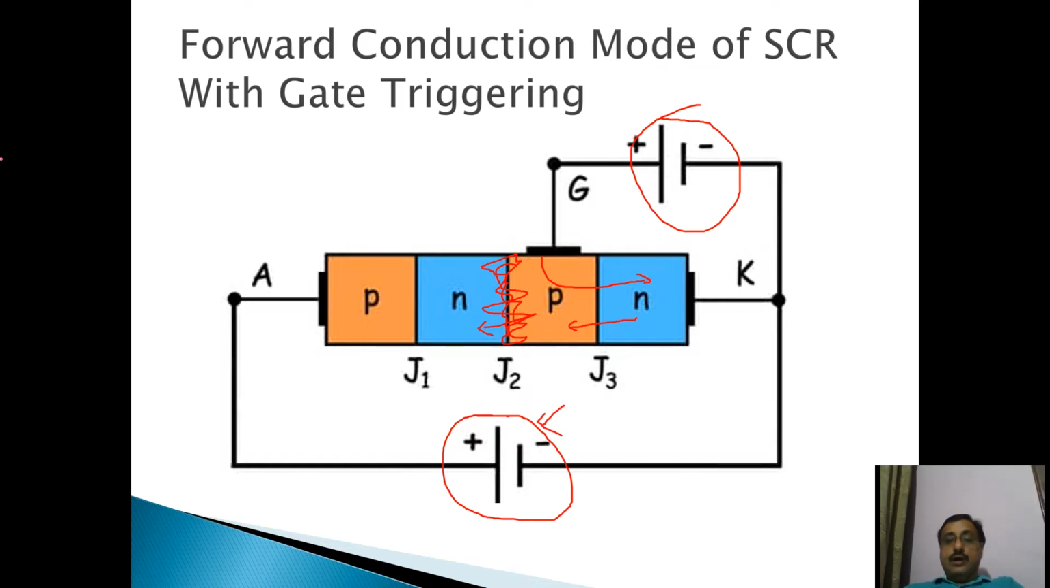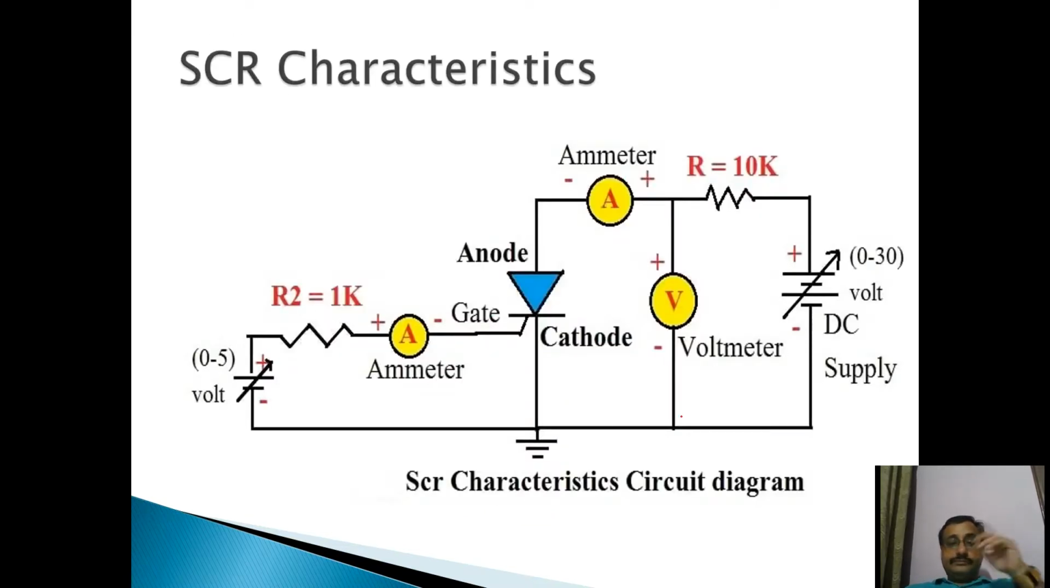So how will the characteristics be then? This is the setup we have used. Earlier we left this gate terminal open. In earlier characteristics we left this gate terminal open, but now we have connected a power supply across this gate terminal also. Now what will happen now?